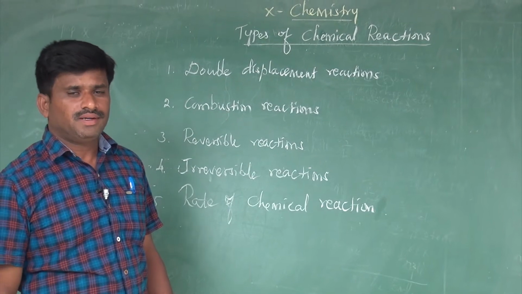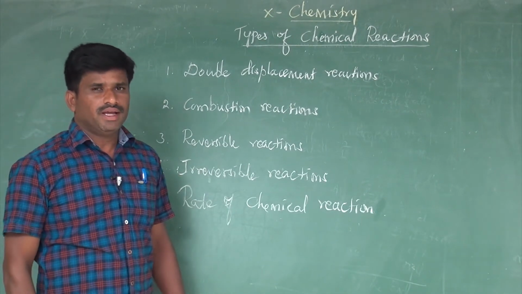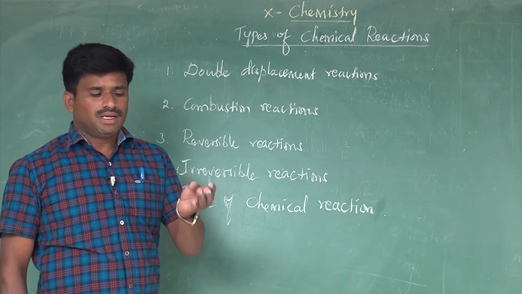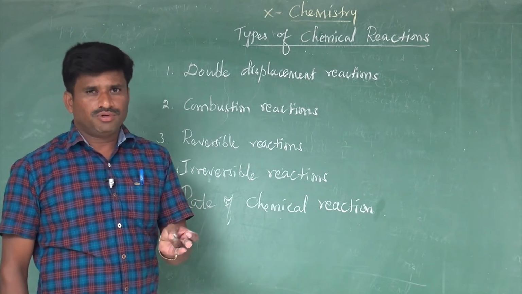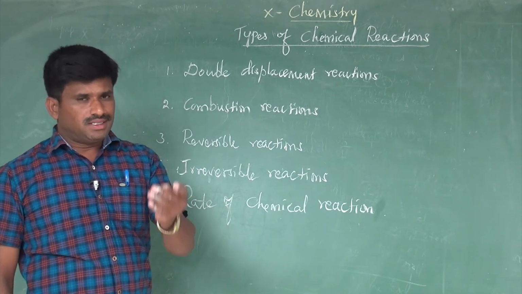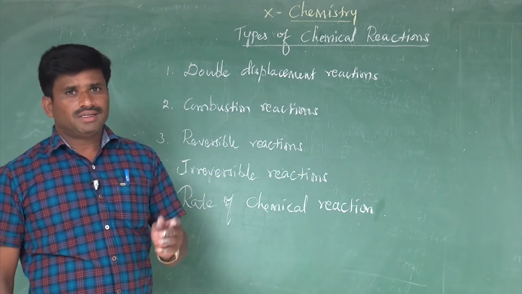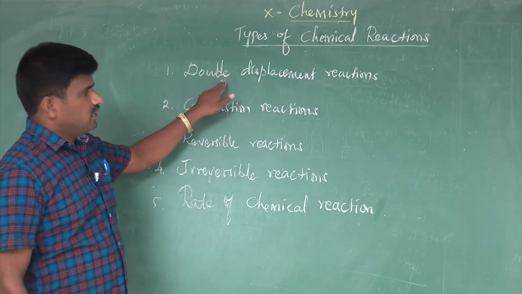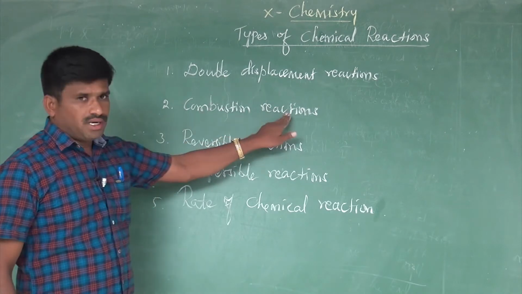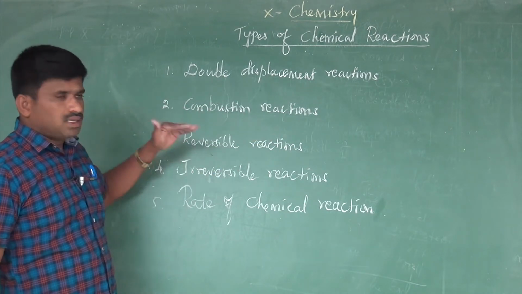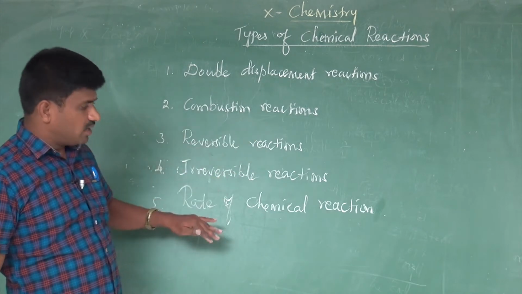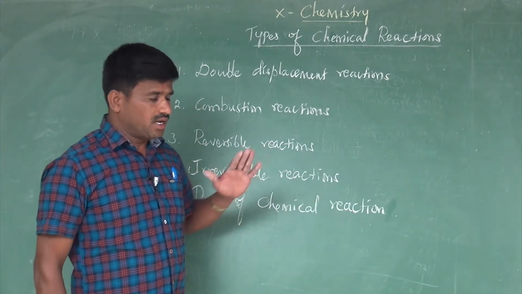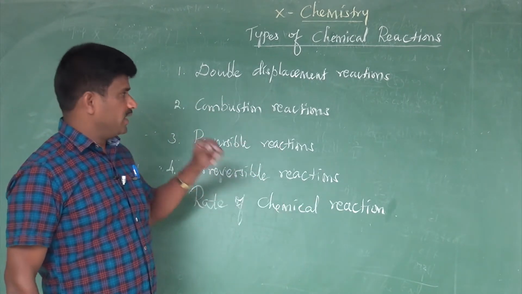In types of chemical reactions, the classification is based on rearrangements of atoms. The first classification is combination reaction, decomposition reaction, and displacement reaction. These three reactions you have already learnt. Now you are going to study the continuation of the types of reactions: double displacement reaction, combustion reactions, reversible reactions, and irreversible reactions. Next, one more topic you are going to study in this period, that is rate of chemical reaction. Let's go one by one in detail.